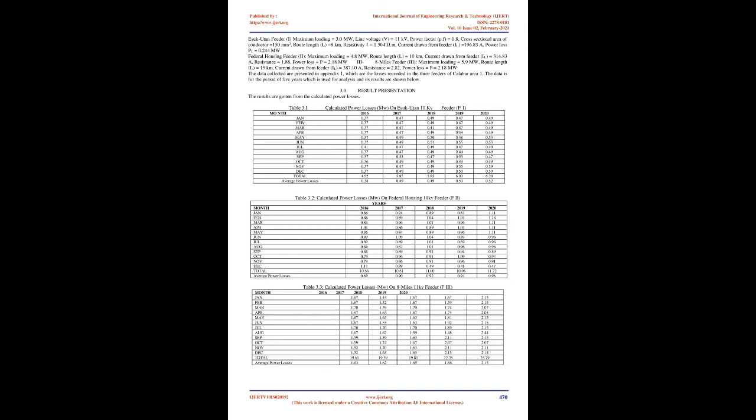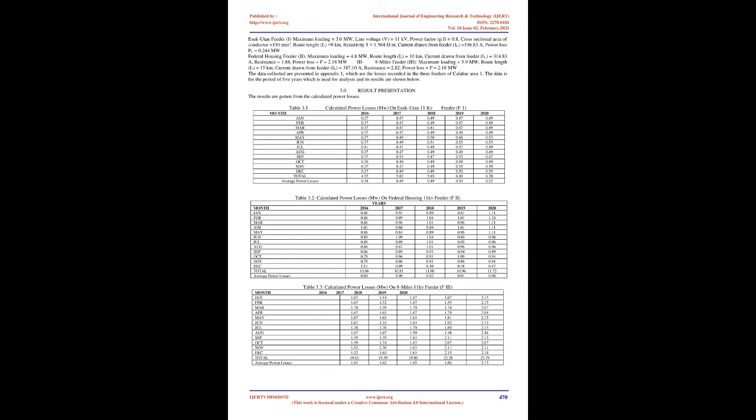The data used for the analysis and the MATLAB programming are shown below. Esuk-Utan feeder, 1: maximum loading equals 3.0 MW, line voltage, V, equals 11 kV, power factor, P.F, equals 0.8, cross-sectional area of conductor equals 150 mm², route length, L, equals 8 km, resistivity equals 1.504, current drawn from feeder, IL, equals 196.83 A, power loss PL equals 0.244 MW.